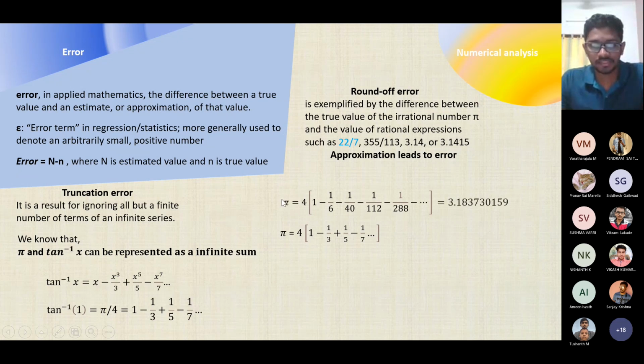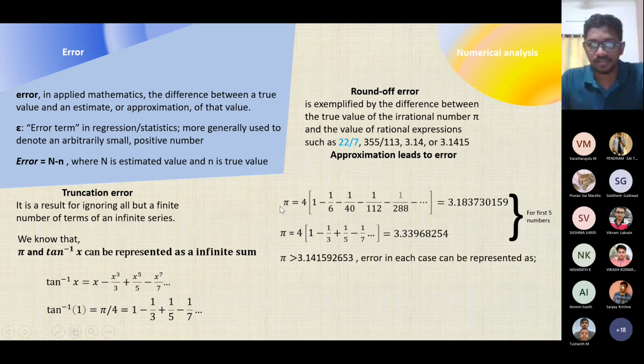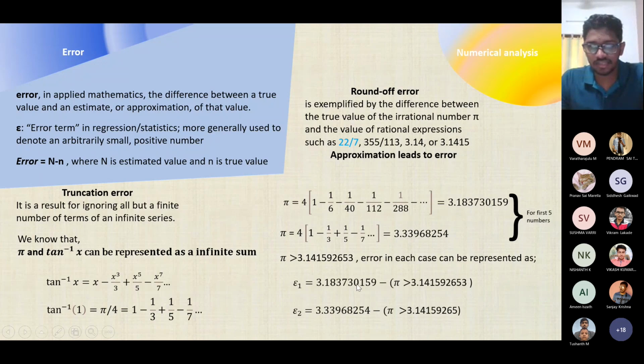We are finding the value of pi for the first few terms. You can see that these two values are not equal to the value of pi that we know. So this type of error is called a truncation error. Finding the error in these methods, we can do simply by this method. This is a simple example, I'm not going very complex into that. A normal pi up to 9 decimal places I'm placing here accurately. That is, pi is greater than this number. This is the nearly approximate number, and these are very far.